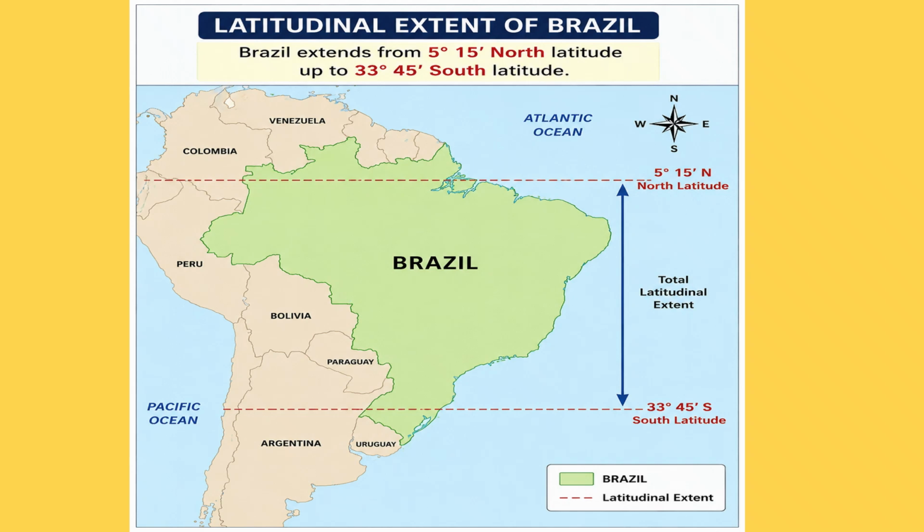Brazil extends from 5 degrees 15 minutes north latitude up to 33 degrees 45 minutes south latitude. The equator passes through the northern part of Brazil. The Tropic of Capricorn passes through the southern part of Brazil. Since a large part of Brazil lies in the tropical region, Brazil generally experiences a hot climate. The Amazon basin in Brazil receives heavy rainfall and has dense forests.